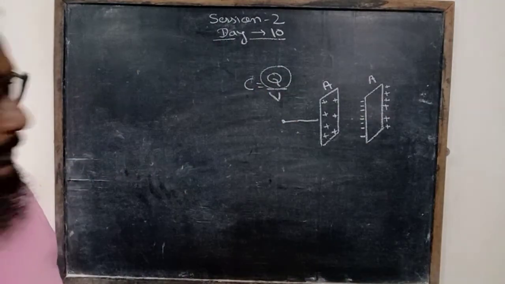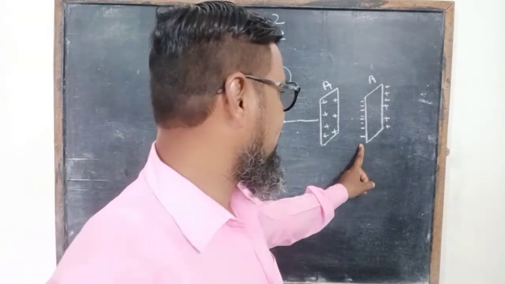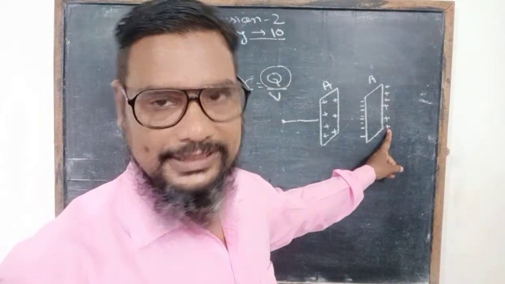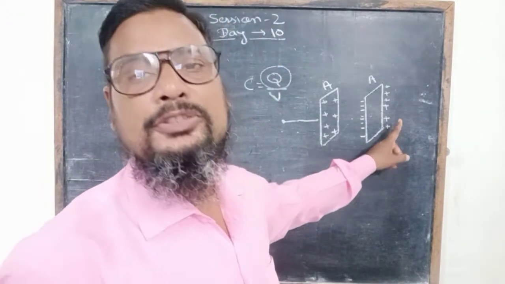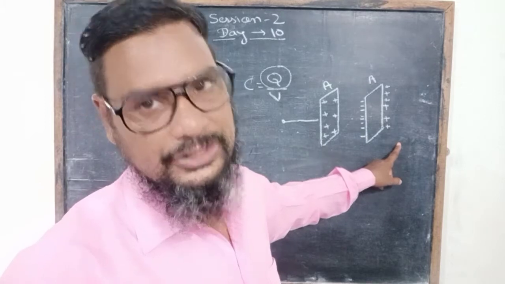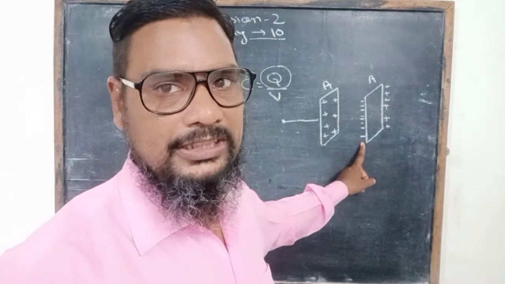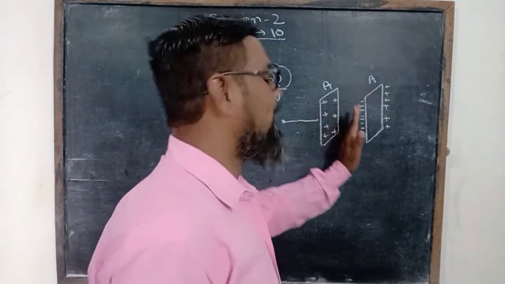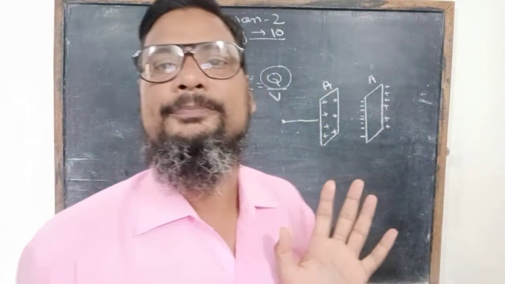of equal amount. This negative charge decreases the potential of the conductor, and this positive charge increases the potential of the conductor. Because these are of opposite sign, the positive charge increases the potential by a lesser amount, and this negative charge decreases the potential by a greater amount. So the net potential between the plates decreases and capacitance increases.